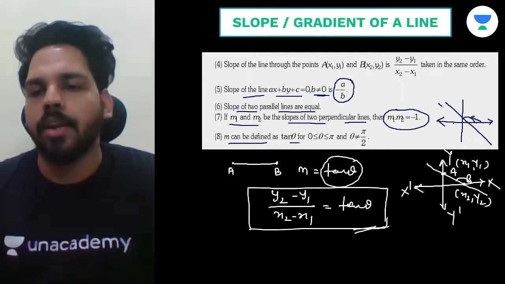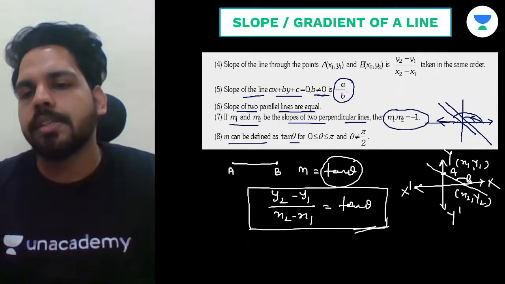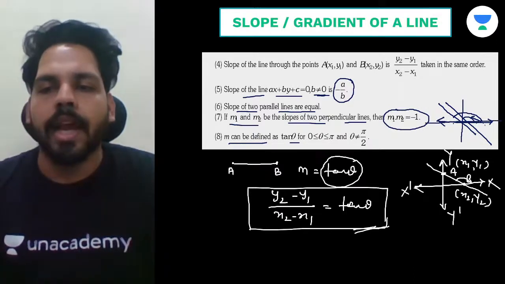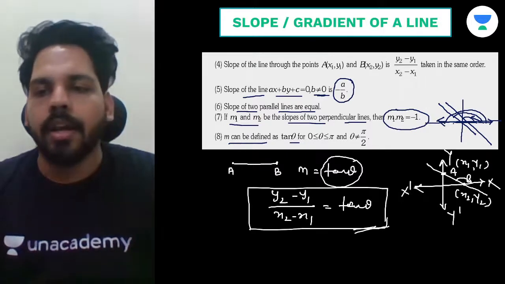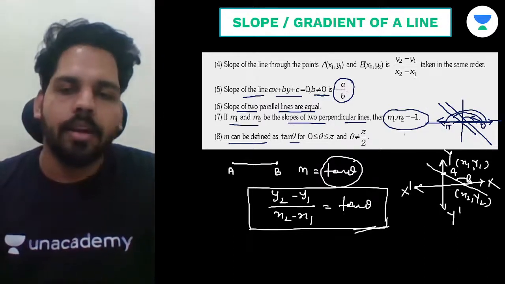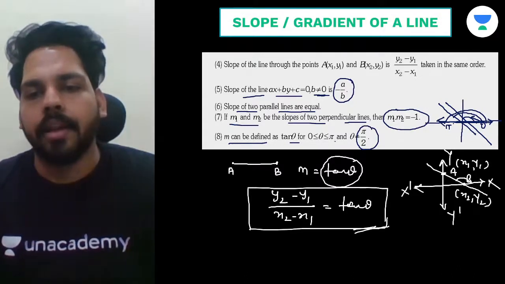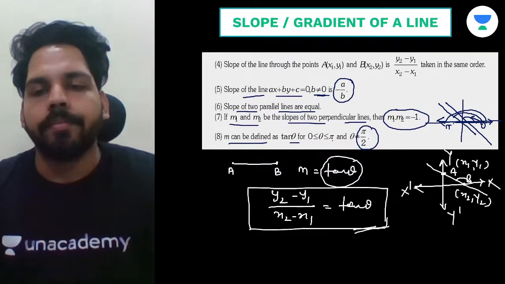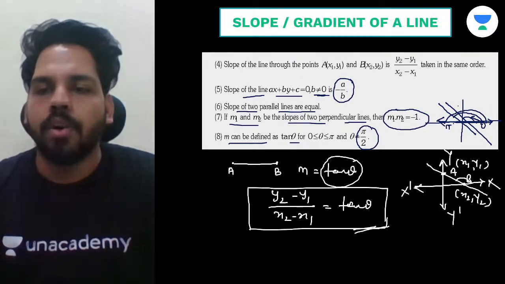Just suppose your line is lying over here, so it can be here also. Or if your line is just lying on the x-axis, it will be like this in that case. So your angle can be from 0 to pi. Just keep in mind, it is greater than or equal to 0 and less than or equal to pi, but it is not equal to pi by 2.